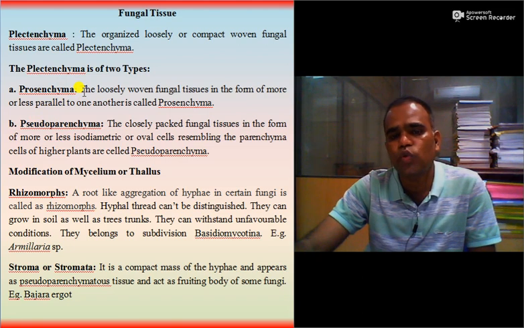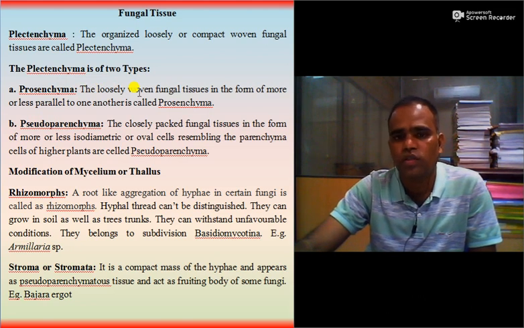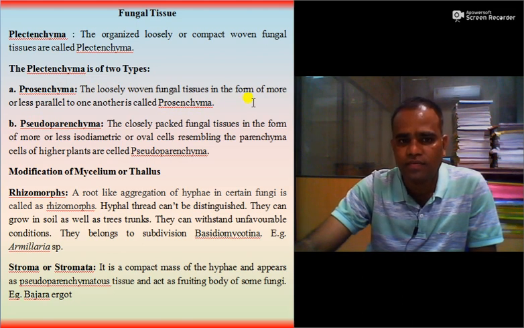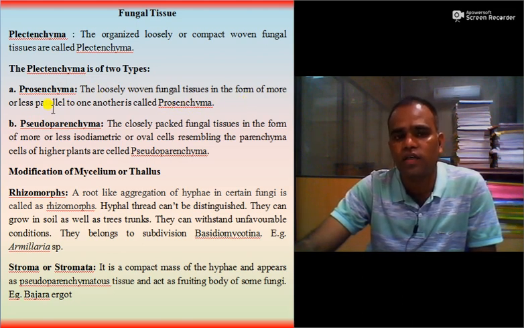When the fungal tissue is organized as loosely woven tissue, then it is called prosenchyma, and the cells of this tissue are more or less parallel to one another.